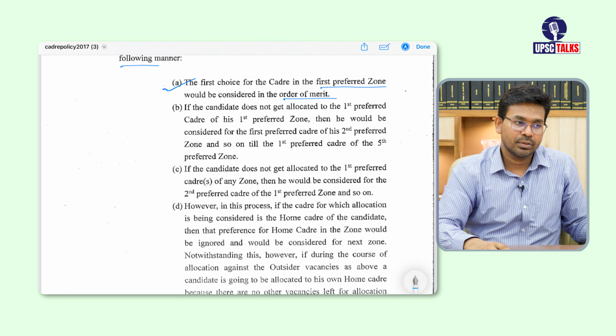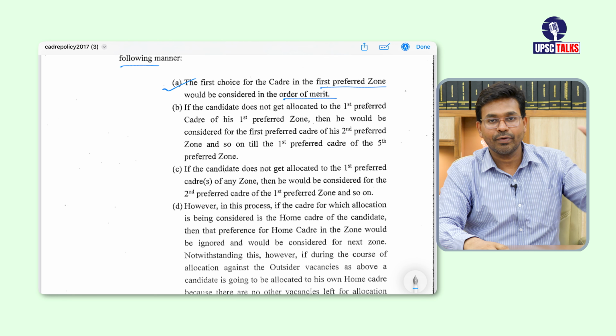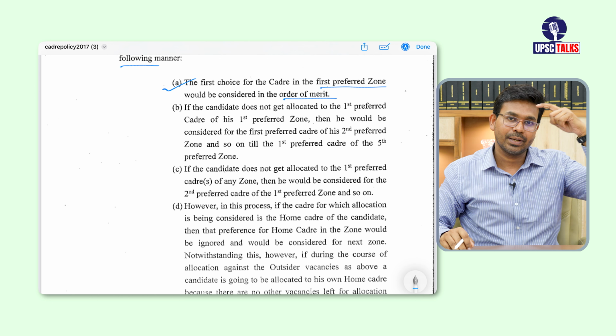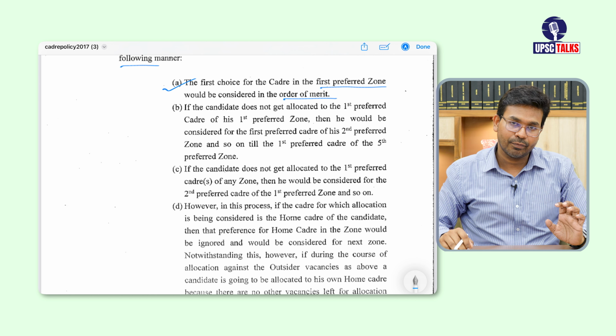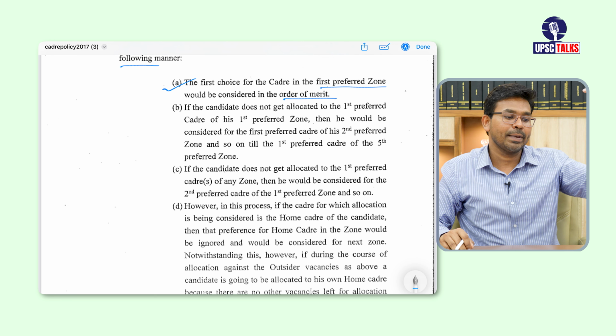Now mains exam you have already given, you are going to appear in interview. After you appear in interview, finally UPSC is going to come up with a merit list, rank number 1, 2, 3 up to the last rank, whatever is the total number of vacancy. So first of all they will see rank 1, then rank 2, rank 3. So this is order of merit.